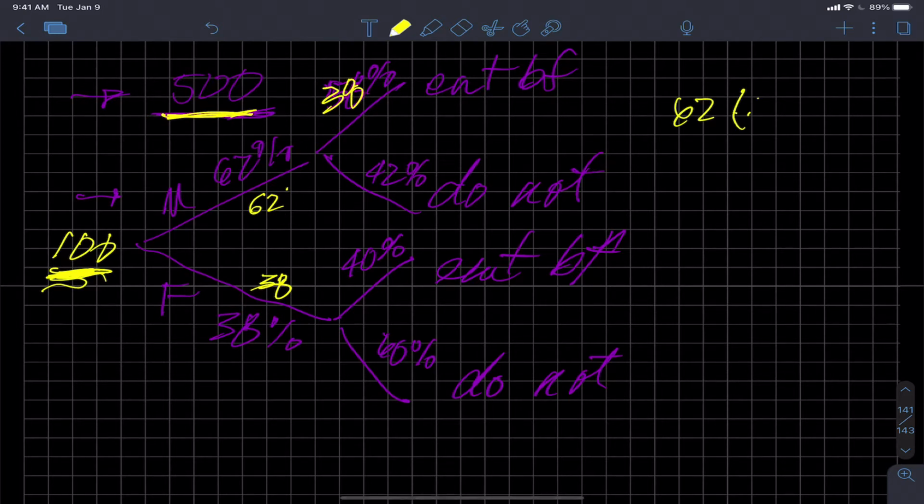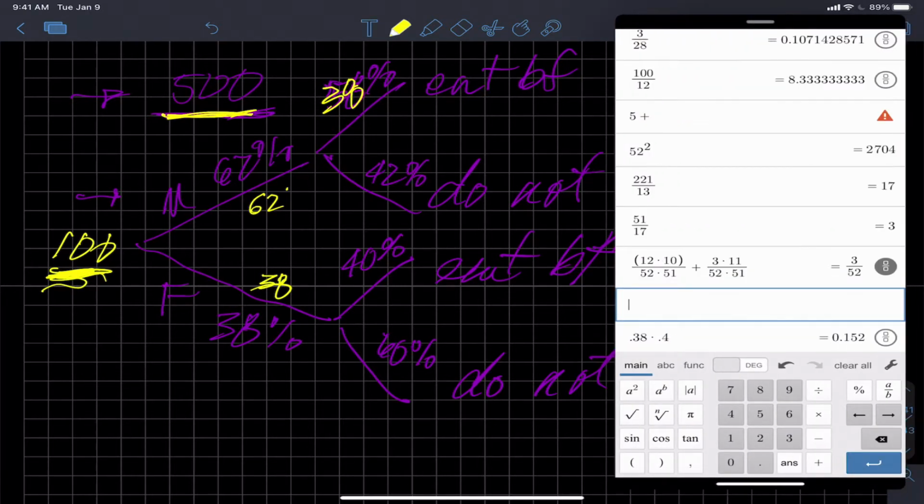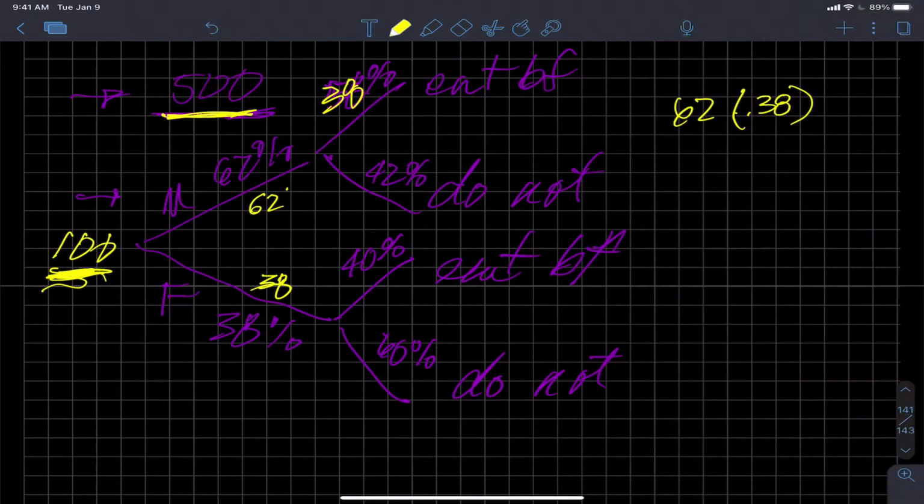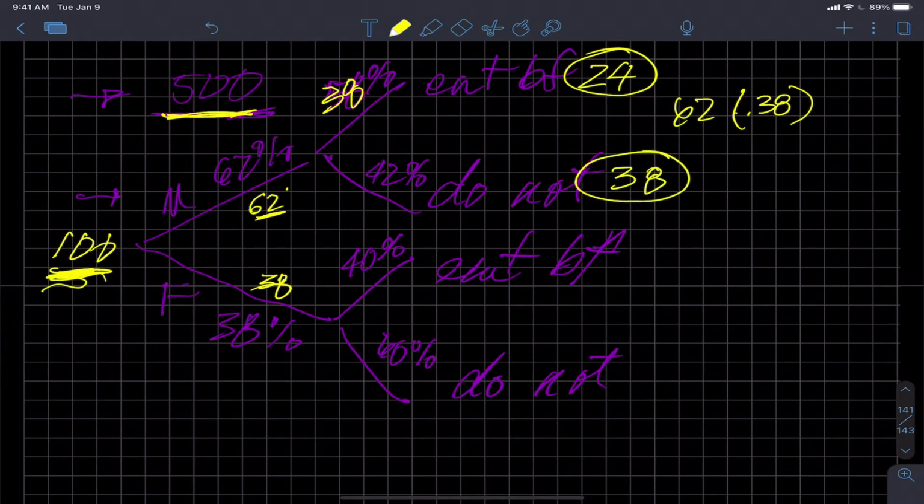So when I say 38% over here, I'm saying 38% of that 62. So if I multiply 62 times 0.38, I get 23.56. So 24 people in that branch, which means 24 of the 62 males eat breakfast. That means the other 38 do not eat breakfast, because those two numbers have to add to 62. Now these numbers are not correct for the 500 again. I'm just trying to make the math easier.